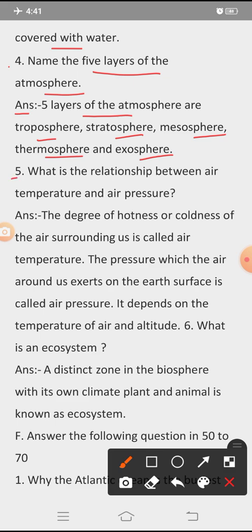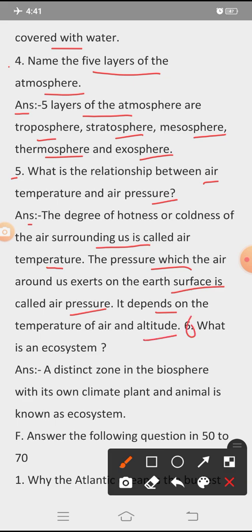Question 5 of section E: what is the relationship between air temperature and air pressure? Answer: the degree of hotness or coldness of the air surrounding us is called air temperature. The pressure which the air around us exerts on the earth's surface is called air pressure. It depends on the temperature of the air and altitude.